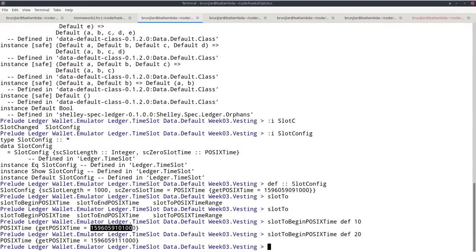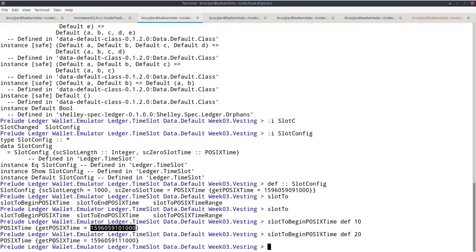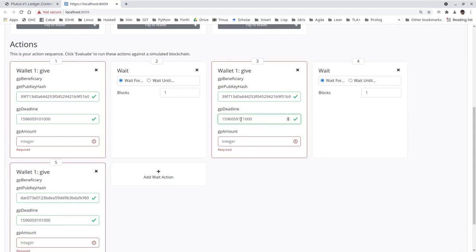So let's take the POSIX time for slot 10. And let's say the first gift to wallet 2 has a deadline of 10, and the gift to wallet 3 has a deadline of 10. And let's take the POSIX time for 20. Say the second gift to wallet 2 has deadline 20. Now let's add amounts, let's say 10 ADA each.